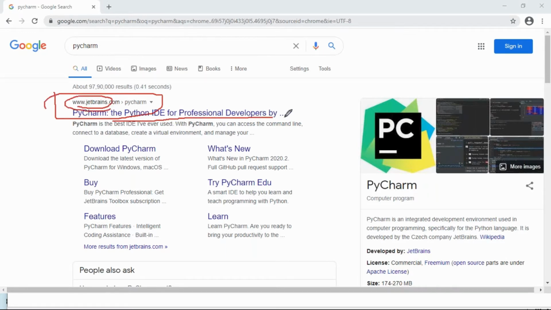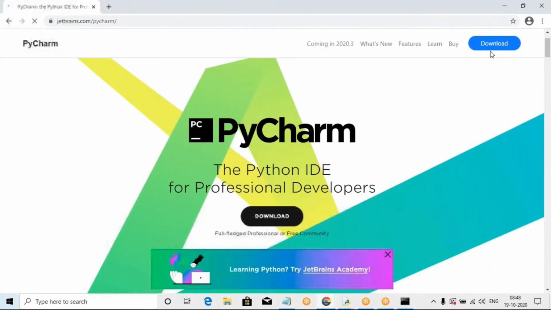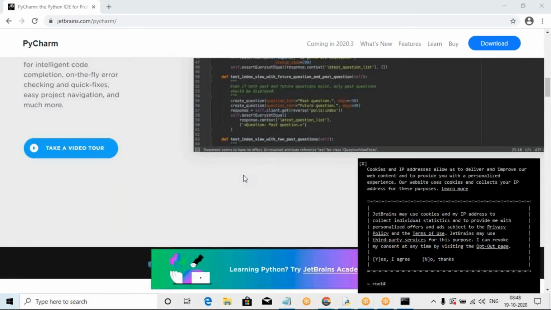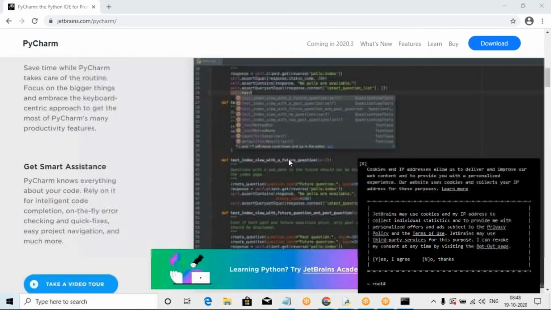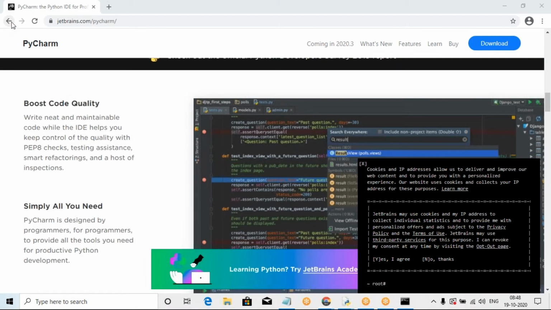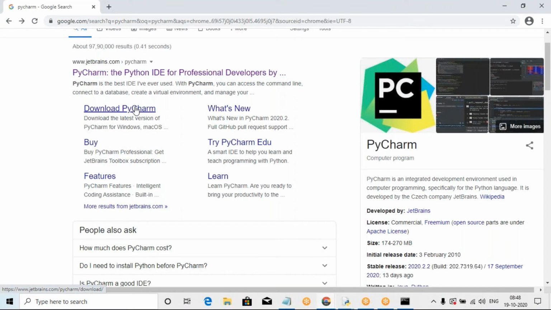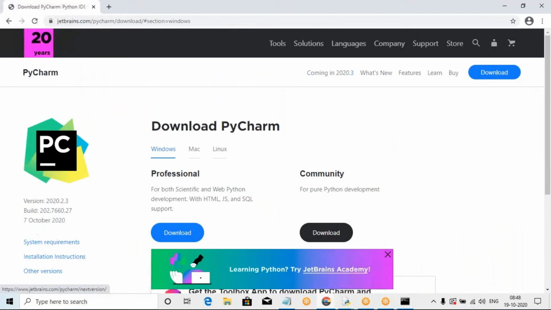The Python IDE for developers. So run it. Okay, here is PyCharm. So here we are using PyCharm. Download it, download Python for professional developers. There are two types here, only two types. Wait 1 minute, go back. Okay, here we are using two types of edition, not only one edition.